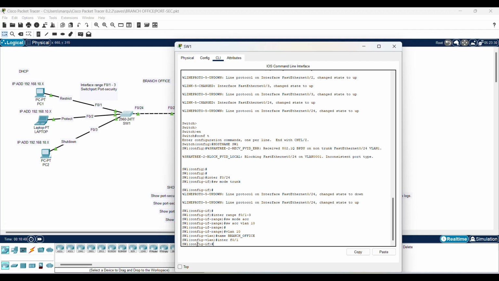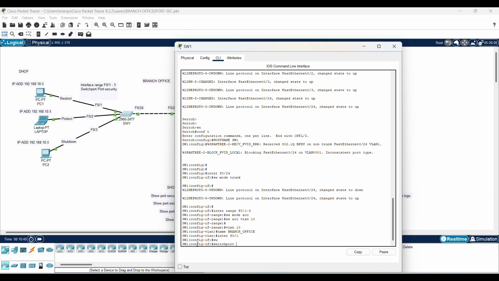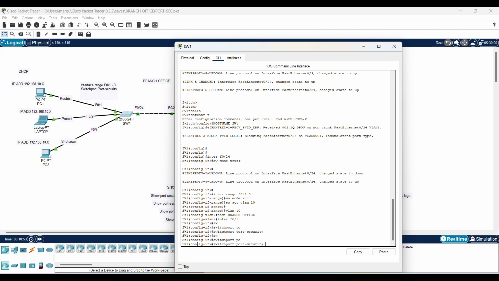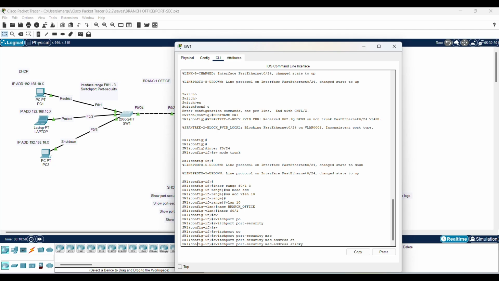Now this is PC1 here. I'm going to do restricted. Switchport port-security. You have to enable that first. And then I'm going to do MAC address sticky. What this means is the MAC address that's on here, I want it to dynamically remember. So when traffic goes through, it's going to memorize the MAC address, and it's going to stick to the table.